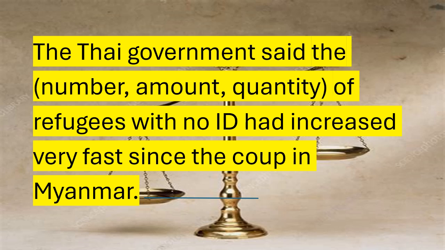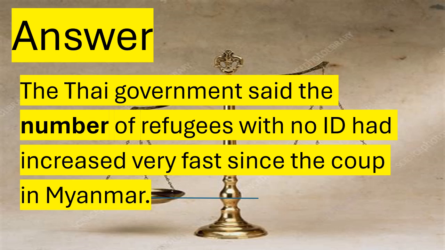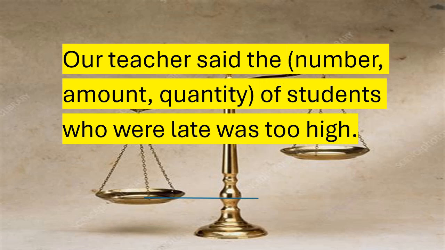The Thai government said the number or amount or quantity of refugees with no ID had increased very fast since the coup in Myanmar. And the answer is the Thai government said the number of refugees with no ID had increased very fast since the coup in Myanmar. Next one. Our teacher said the number, amount, or quantity of students who were late was too high. And the answer is